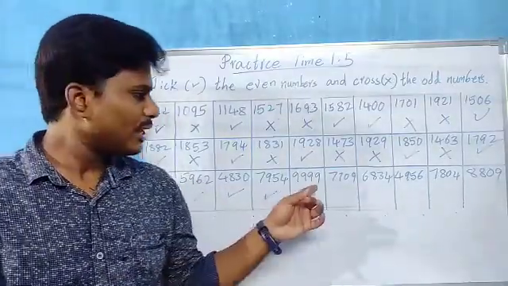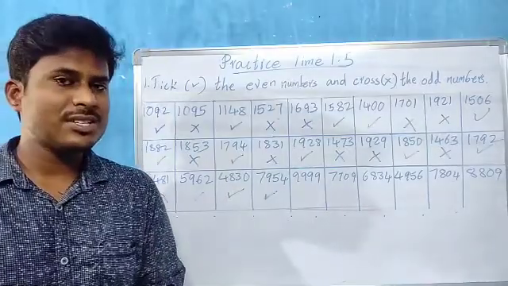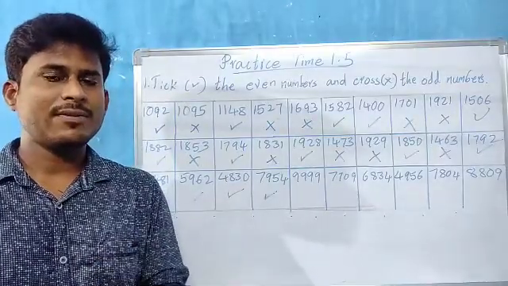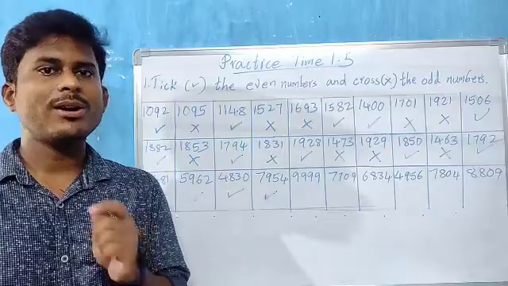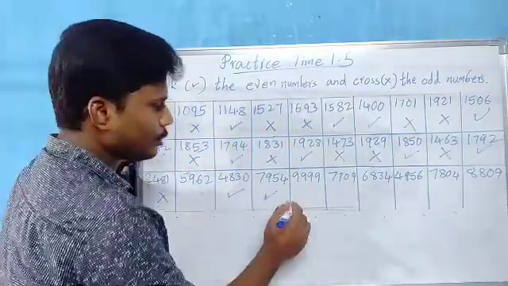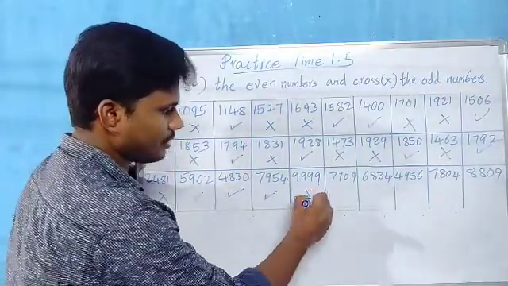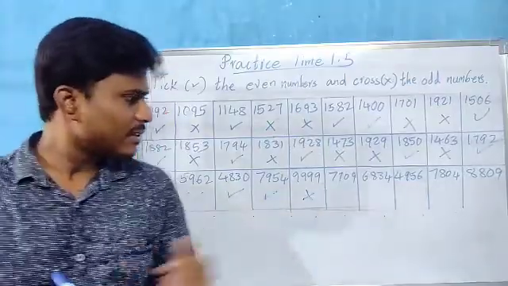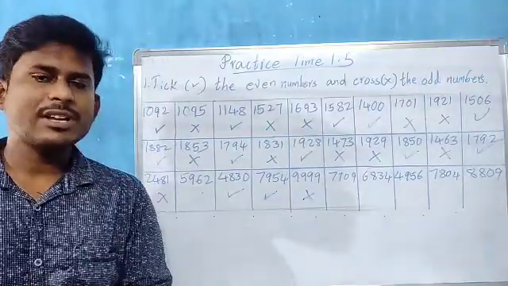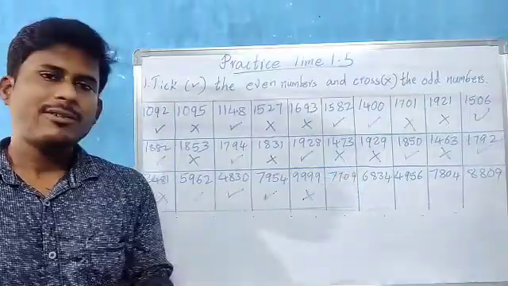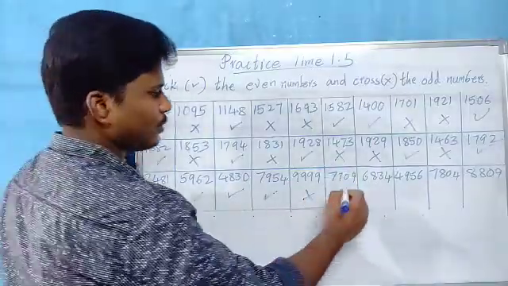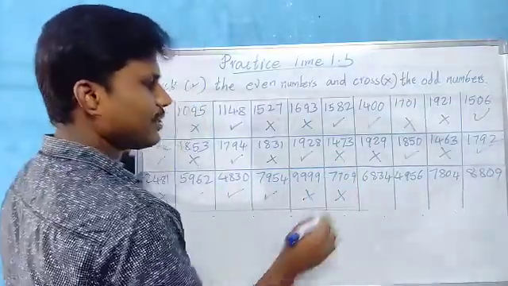Next, children, 9999. So in the ones place we have which digit, children? 9. 1, 3, 5, 7, 9 are all odd. So it is an odd number. Cross it. 7709. Again 9 in the ones place, children. 9 is an odd number, so the number is odd. Cross it.